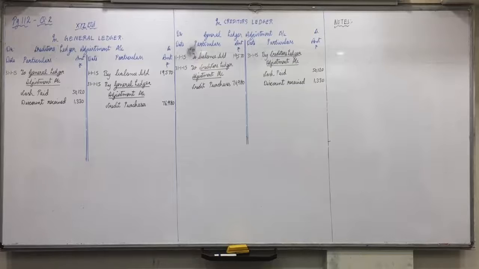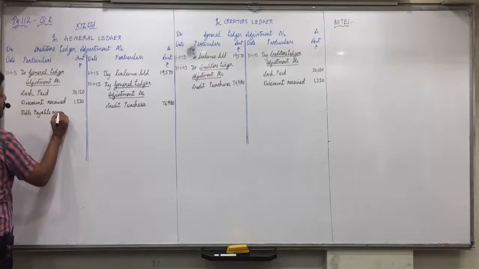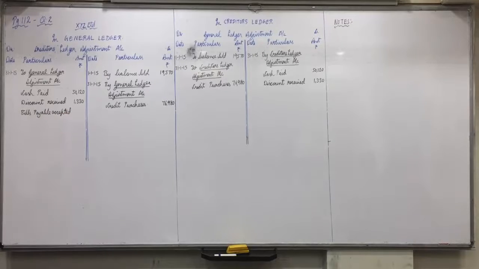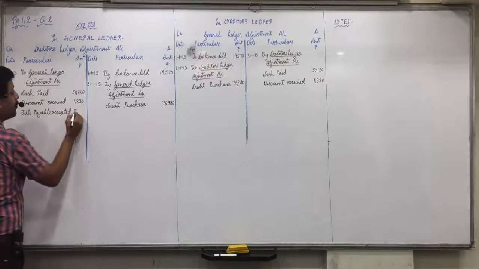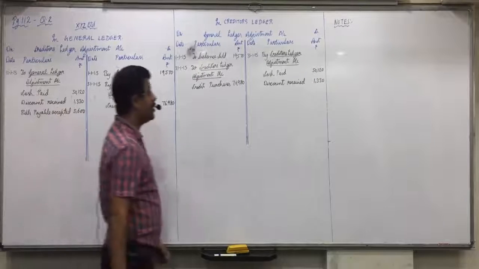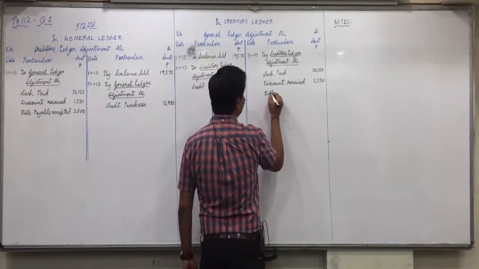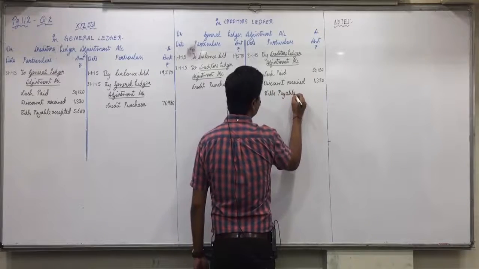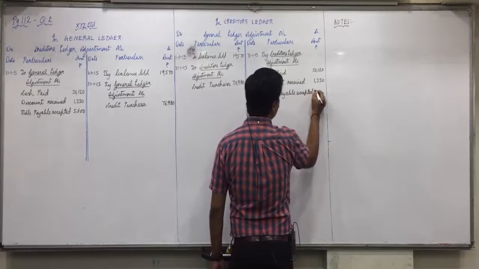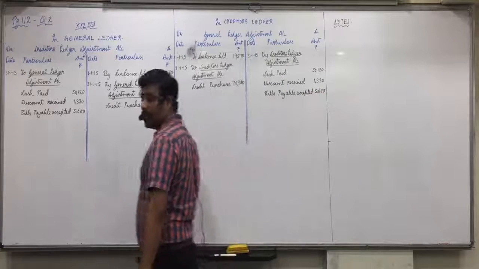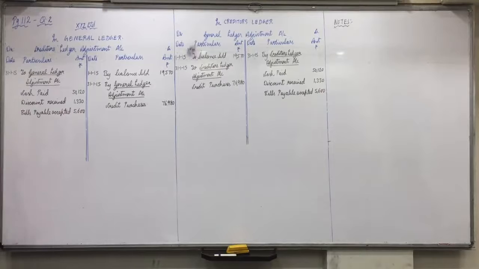Then bills payable accepted. So the creditors to bills payable. Creditors account debit, so in creditors ledger adjustment account debit side, bills payable accepted 5600. To bills payable means in general ledger adjustment account credit side, bills payable accepted 5600. So all are able to understand this shortcut now. No need to have the self-balancing entry. From normal entry itself we do the posting.